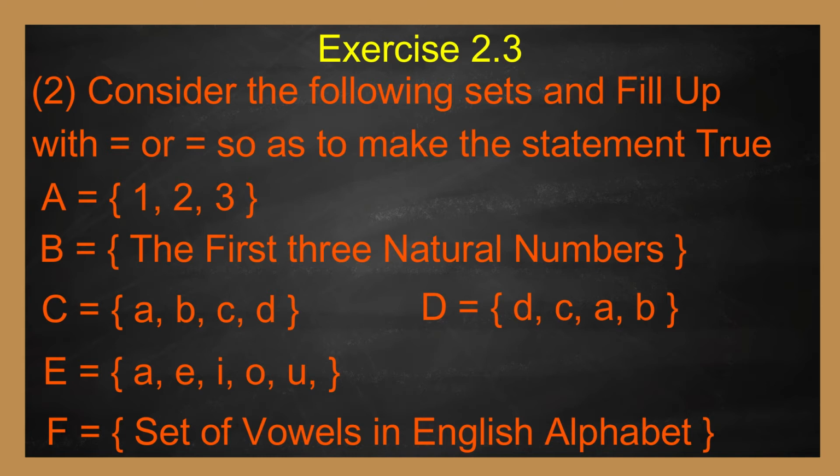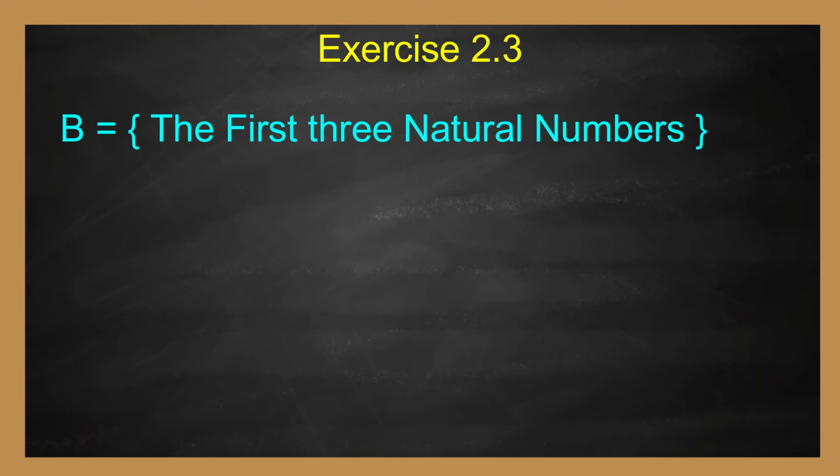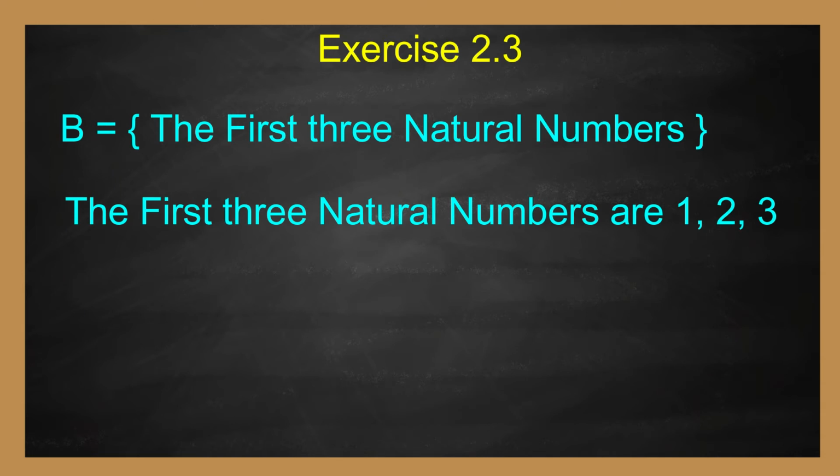First of all, convert set builder form into roster form. Given that B equal to set of the first three natural numbers. First three natural numbers are 1, 2, 3. Therefore, B equal to set of 1, 2, 3.